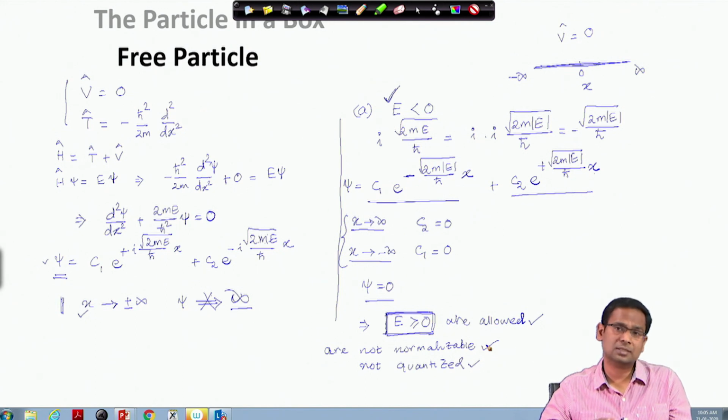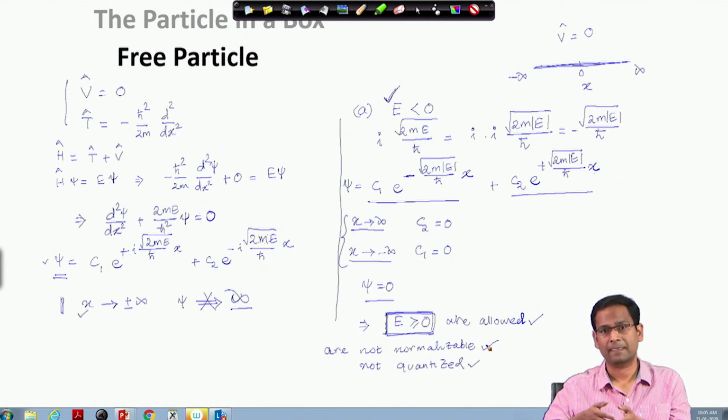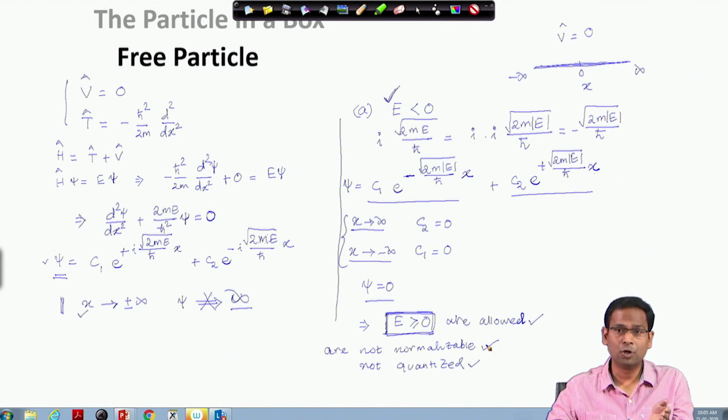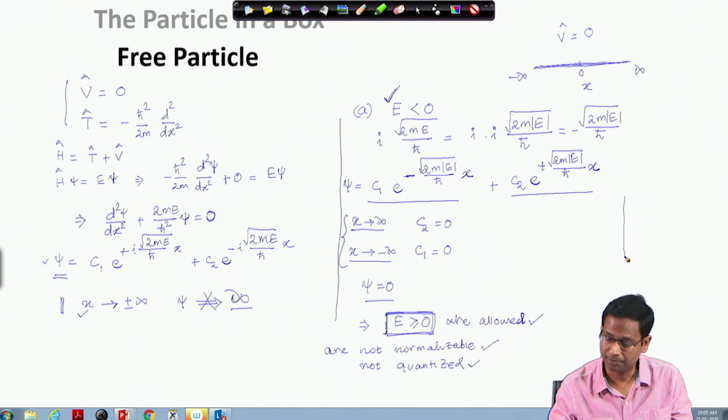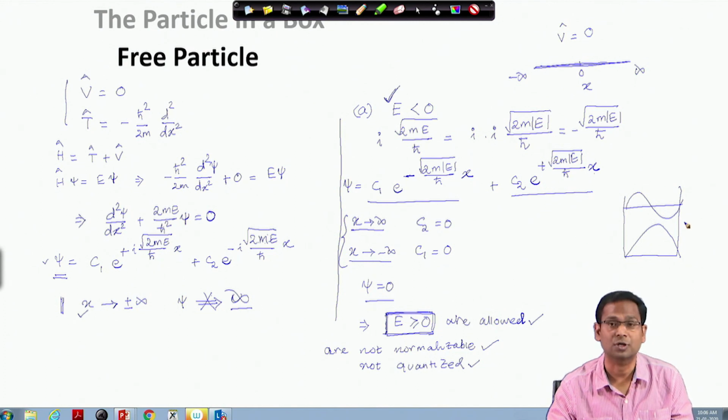So in this class so far, we have discussed the particle in a box problem and the free particle problem. In the particle in a box problem, all our wave functions were bound solutions. That means they were all present within the dimension of the box.